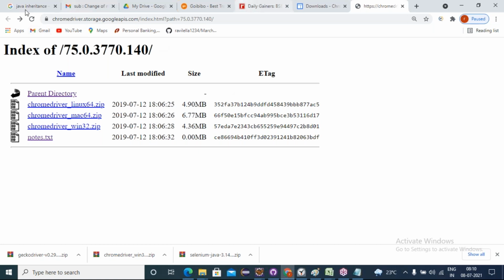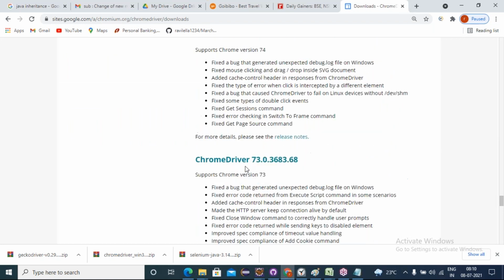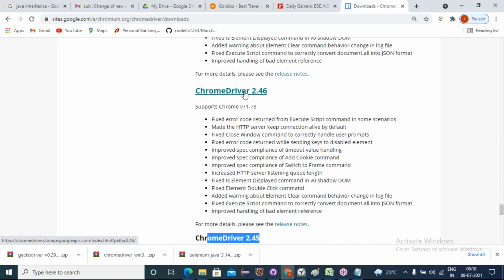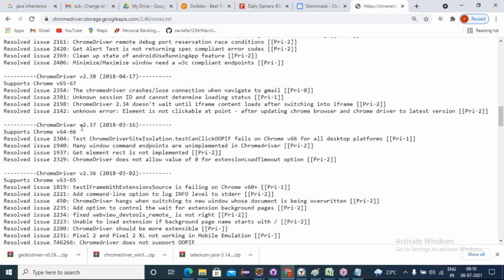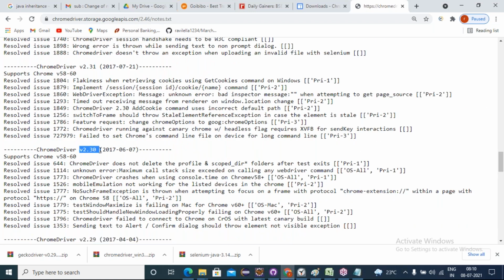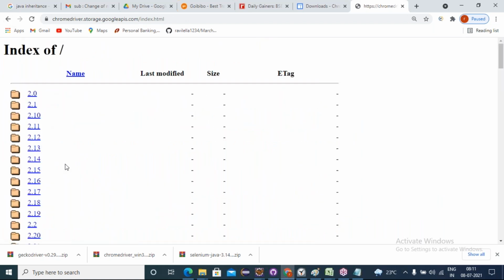Okay, now after 73, from 70 onwards, if you want history and you want to download the drivers, then what to do? Just click on Chrome driver 2.46. On that, click on notes.txt and know the history of Chrome versions 70 and below with supported drivers. Know that, come back, then click on parent directory. Then you download the driver versions. Understanding, friends, everyone? If you want old versions, I am telling the workarounds. Okay?